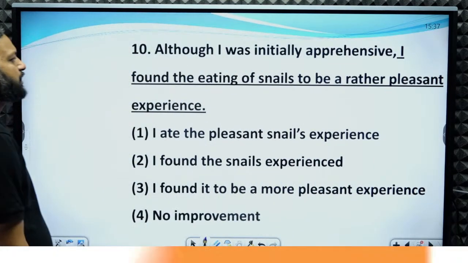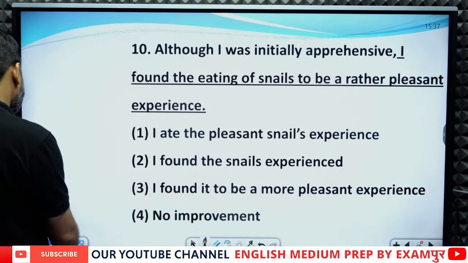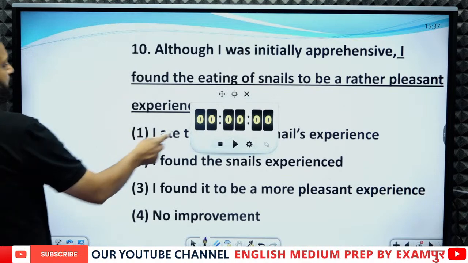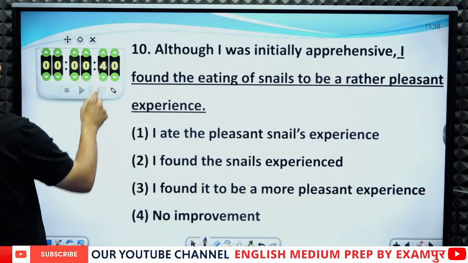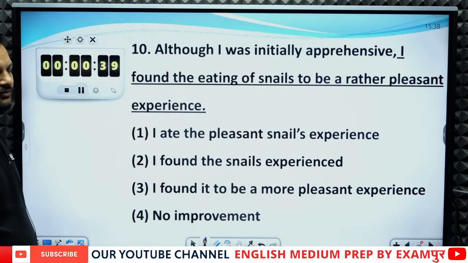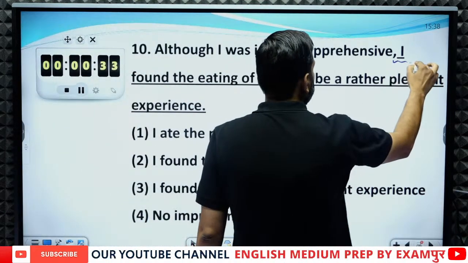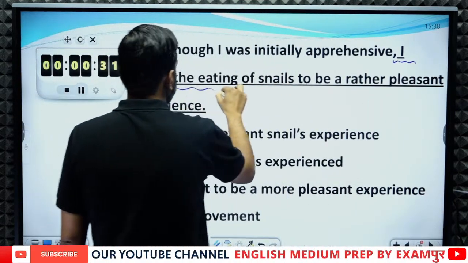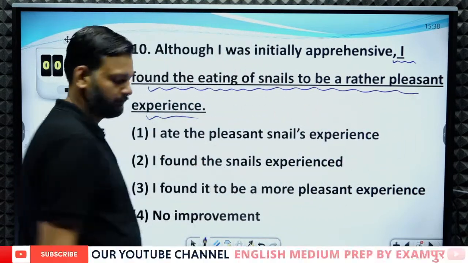Although I was initially apprehensive, I found the eating of snails to be a rather pleasant experience. Now we need a timer. Here we have the timer. Your time starts now. This part has been underlined: I found the eating of a snail to be a rather pleasant experience.